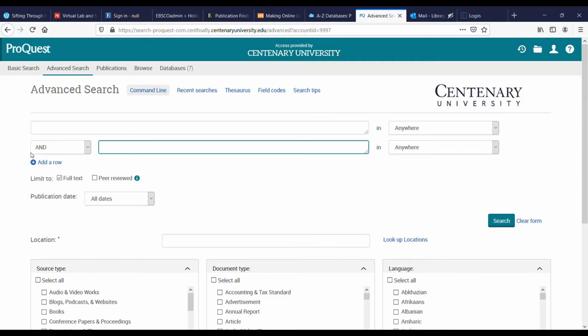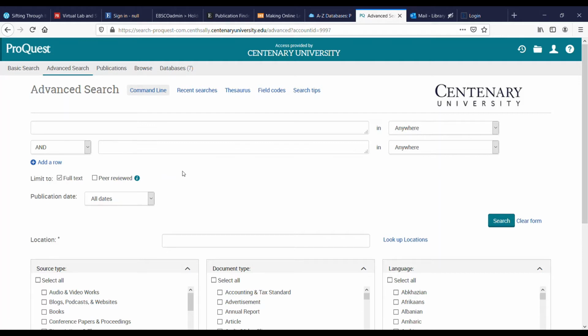For this search demonstration, we will use the Advanced Search screen within ProQuest. It's recommended to use Advanced Search so that you can more easily separate your search concepts into individual lines or boxes. This can be helpful if you employ the synonym strategy from the Brainstorming Search Terms video lesson.